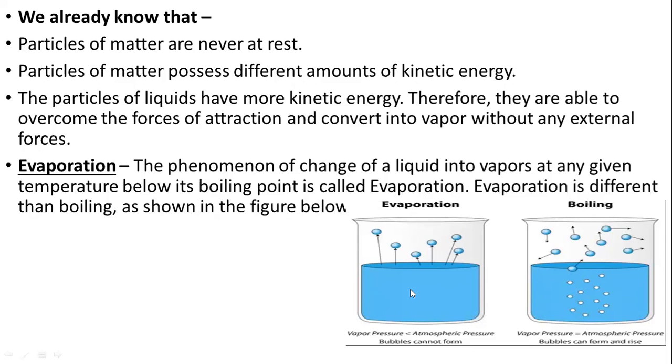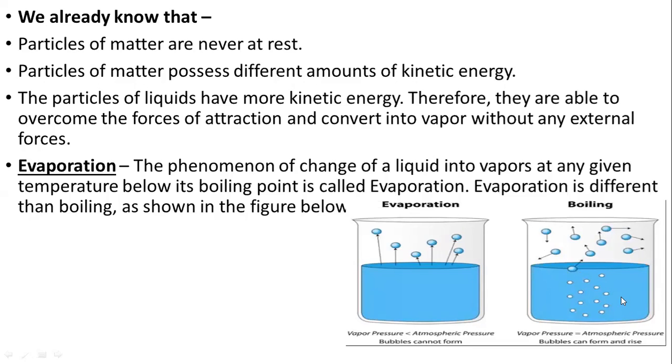What is evaporation? It is happening on its own, a spontaneous process. There is no change in temperature. When the vapor pressure is less than the atmospheric pressure, bubbles cannot form and the molecules leave the surface of water on their own. But when we increase the temperature and the vapor pressure becomes equal to the atmospheric pressure, bubbles can form, and that is known as boiling.